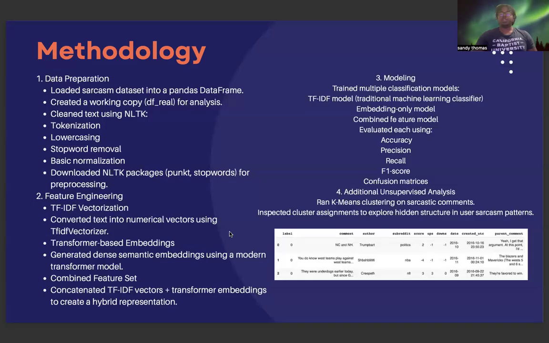For the modeling, I trained multiple classification models: the foundational TF-IDF model, an embedding-only model, and a combined feature model. I evaluated each using accuracy, precision, recall, F1 score, confusion matrices, and additional unsupervised analysis.